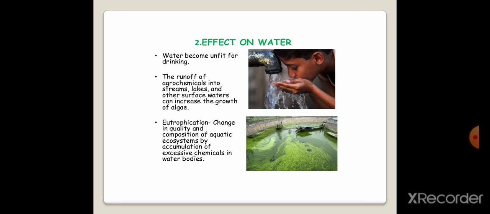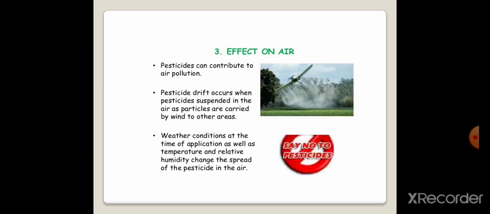And by the accumulation of these chemicals in the water bodies there is a change in quality as well as composition. Then what is the effect on air? Whenever we are spraying these agrochemicals, these pesticides can contribute to air pollution. This occurs when pesticides suspended in the air as particles are carried by wind to other areas also.